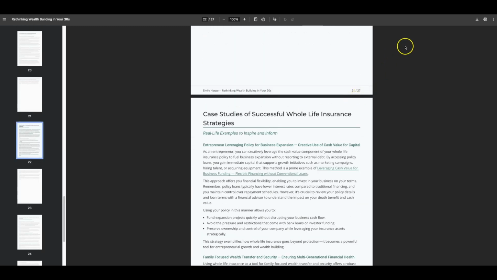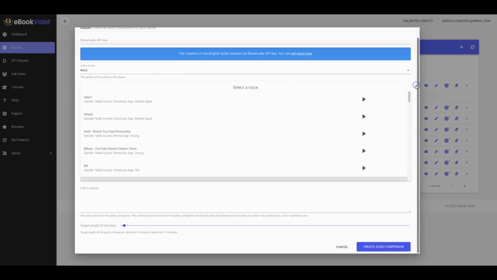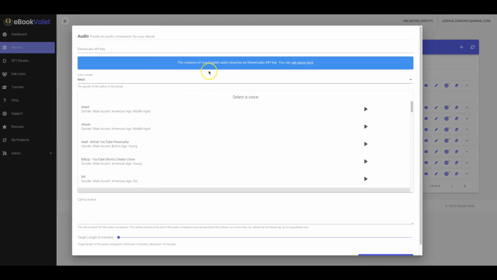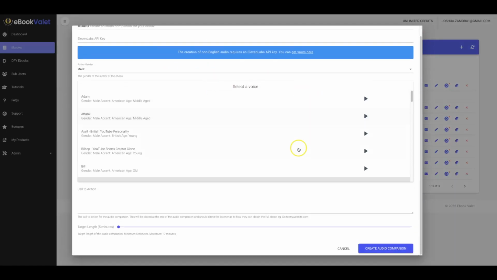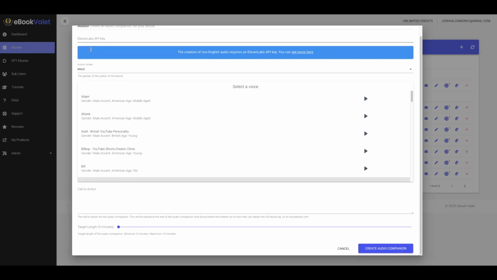All right, and another option that we have here is if I go back into eBook Valet, I can click this option here and create an audio version of my ebook as well. One thing you'll see here is we have the ability to input your 11 Labs API key, and this is going to allow you to pretty much have non-English audio creation with eBook Valet. To be able to do that, you will have to input your 11 Labs API key.